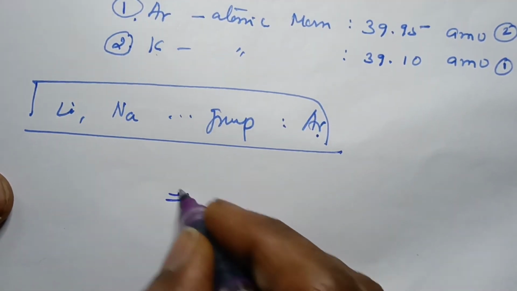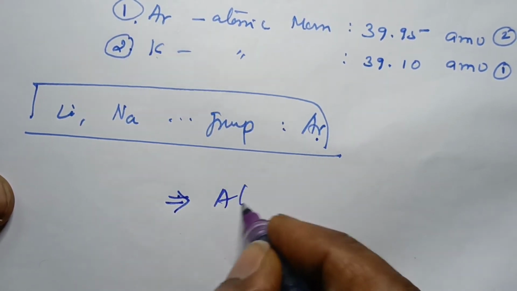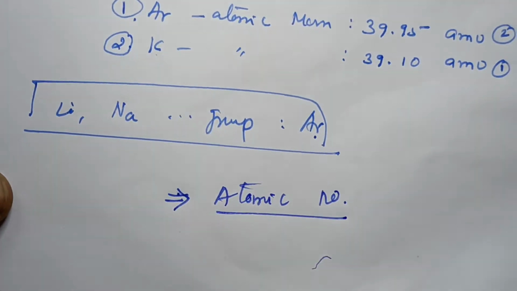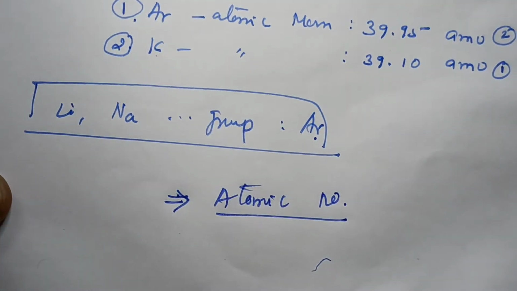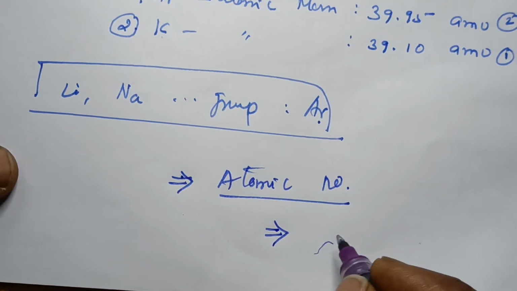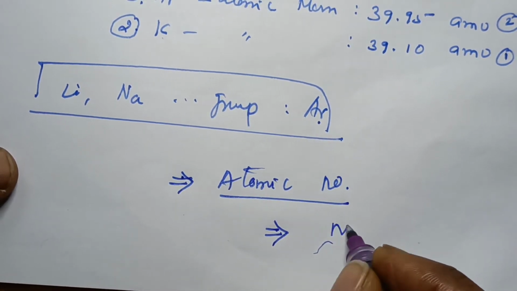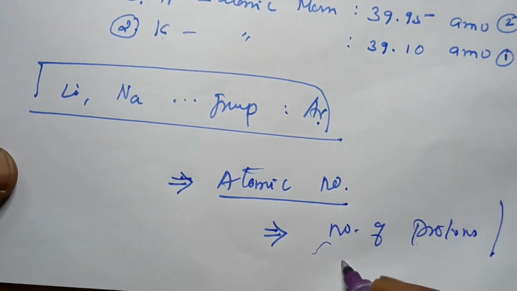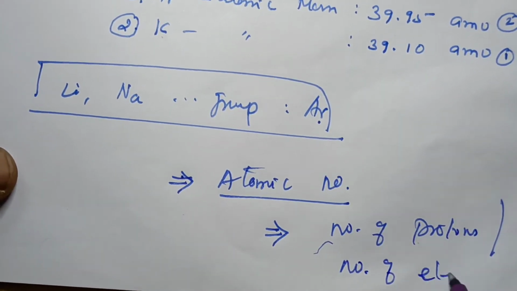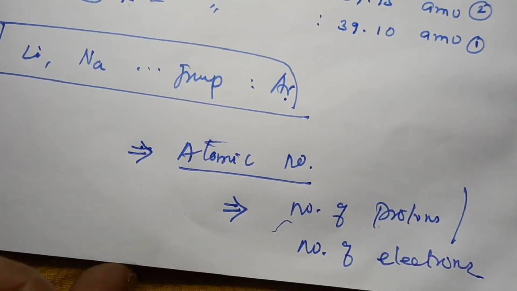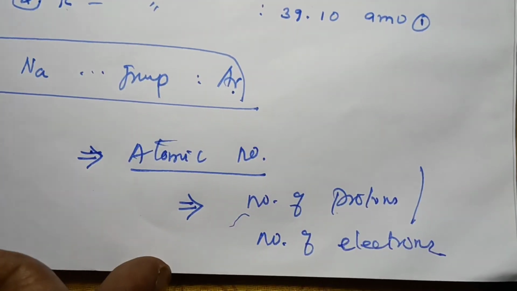So another term is introduced, that is atomic number. Atomic number means the number of protons or the number of electrons present in an element. This number is called the atomic number.